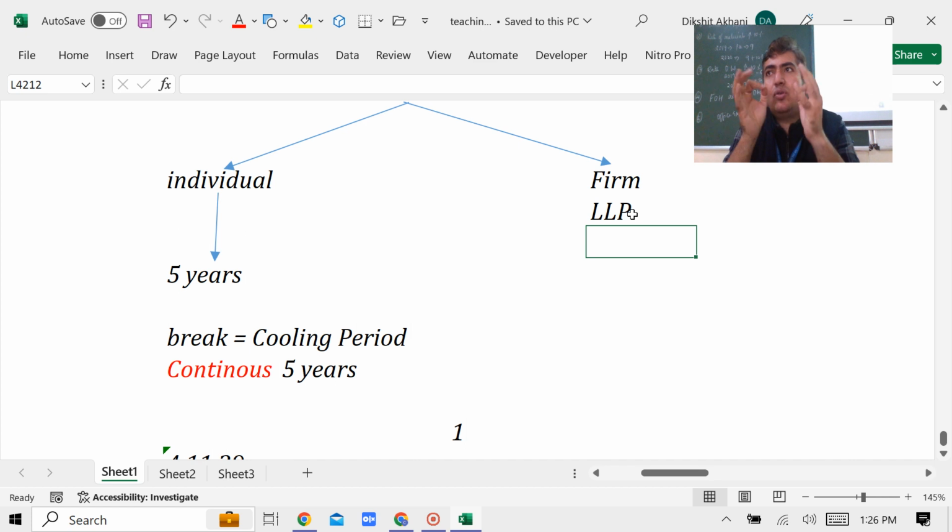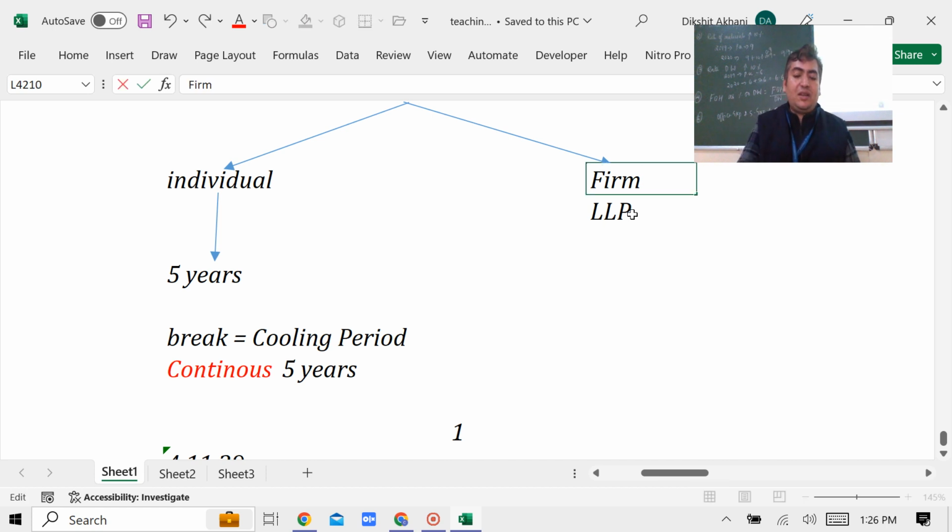LLP में क्या लागू होगा? अरे वो बात नहीं करो पागल, ये कह रहा हूँ whether 139 subsection 2 will be applicable on LLP or not, ये मेरा सवाल है. Because you see, these provisions are applicable to individual and firm. LLP word is not mentioned. So Deloitte now can say this 5 years break is applicable to individual and the firm. As we are not an individual nor a firm, this break doesn't apply to me. So we can continue without a break. Is this argument correct? Answer is no. Why? Because the law says firm includes LLP.